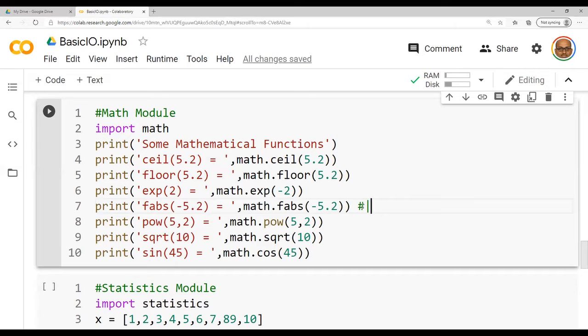Bar -5. They will be writing like this. This is for a non-integer number, the modulus of -5.2. This is going to give me the result as 5.2, right? For decimals, you will be using math.fabs. Power of 5, 2, SQRT of 10, sine of 45.